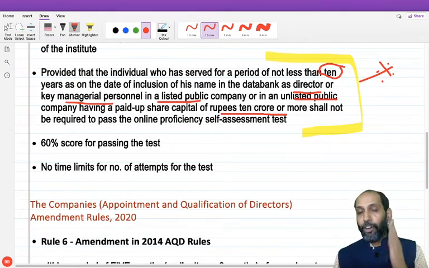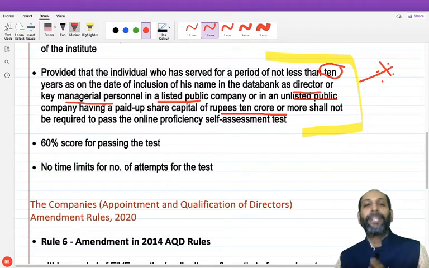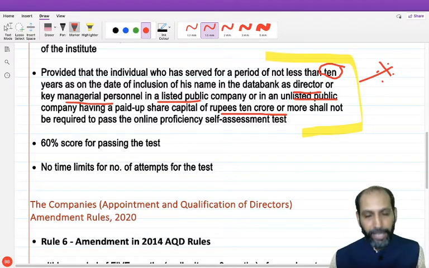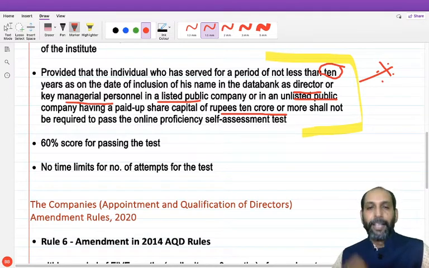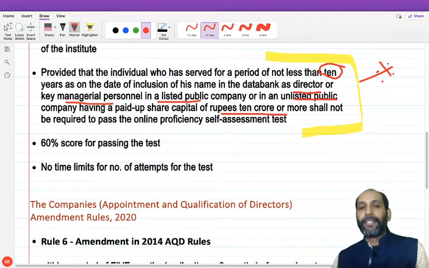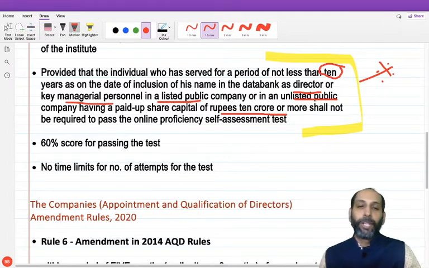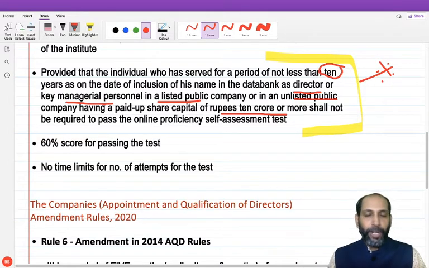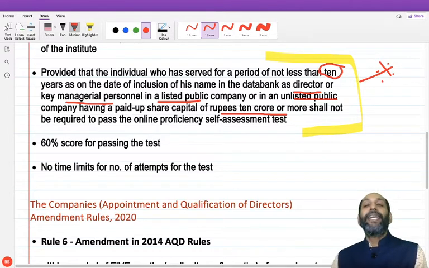I repeat again, for being an independent director, it is very important. They have to be enrolled in the data bank maintained by the IICA, that is the Indian Institute of Corporate Affairs. Second point is, within 1 year of that data bank inclusion, they have to pass an online proficiency test, and there is an exemption for that. And if you don't pass that test within 1 year, then you will be removed from the data bank. And the next interesting point is, there is an exemption for that. What is the exemption? They have hands-on experience.